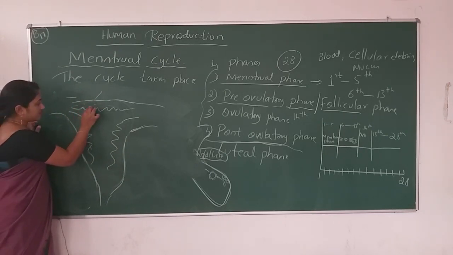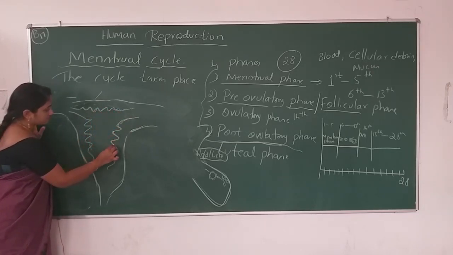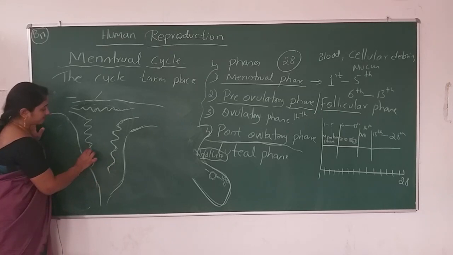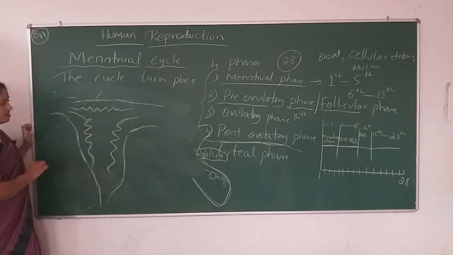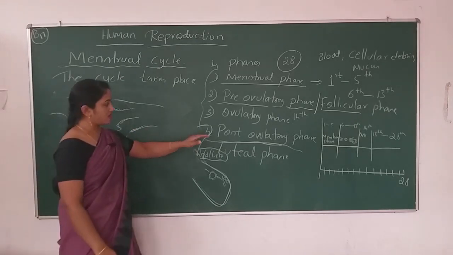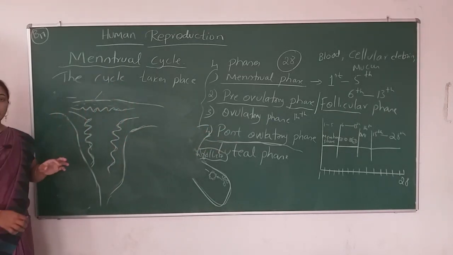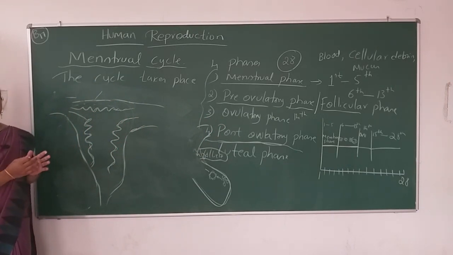The epithelium of the uterus, this uterus will be there, no? So this is the epithelium or this endometrium. It gets thickened at the post-ovulatory phase. It gets thickened and becomes vascularized.